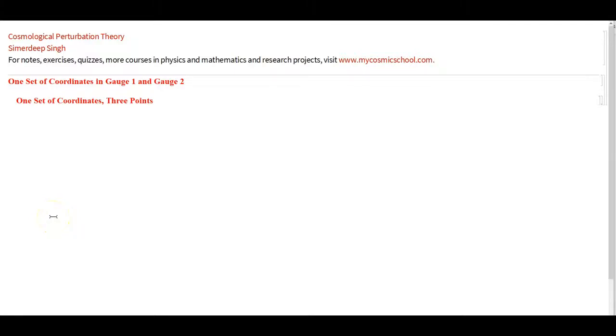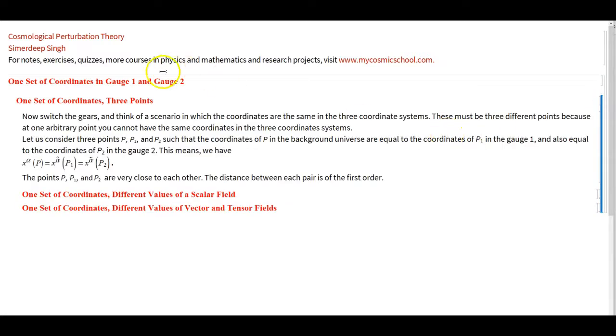Now let us switch gears. Last time we saw how to analyze the scenario of one point. Today we will analyze the scenario of one set of coordinates in gauge 1 and gauge 2. So we have one set of coordinates, and remember that we are dealing with three coordinate systems: the background coordinate system, the perturbed gauge 1 and the perturbed gauge 2.